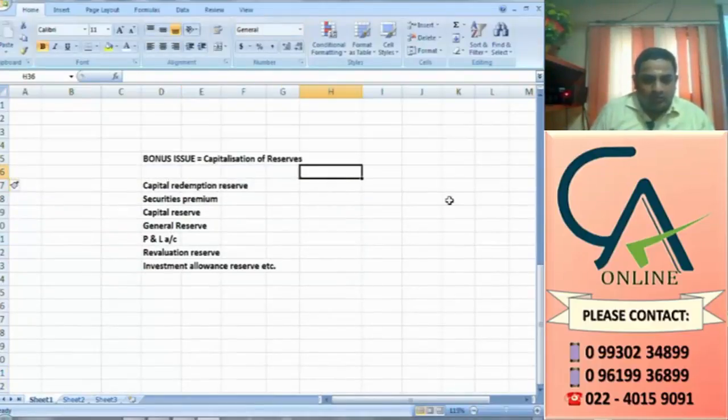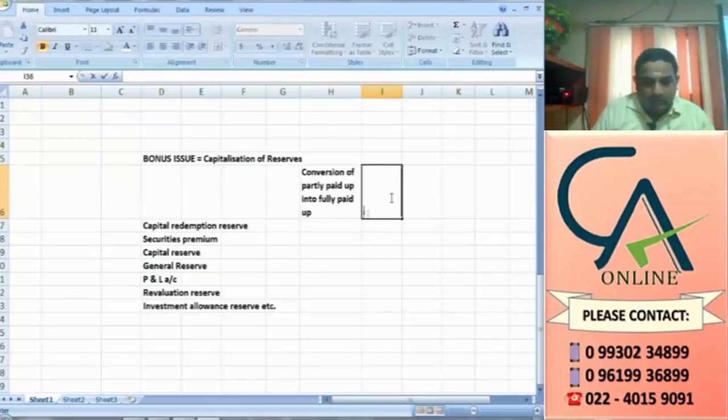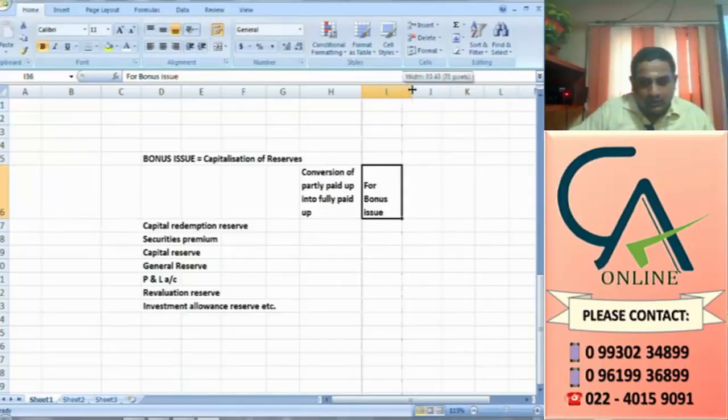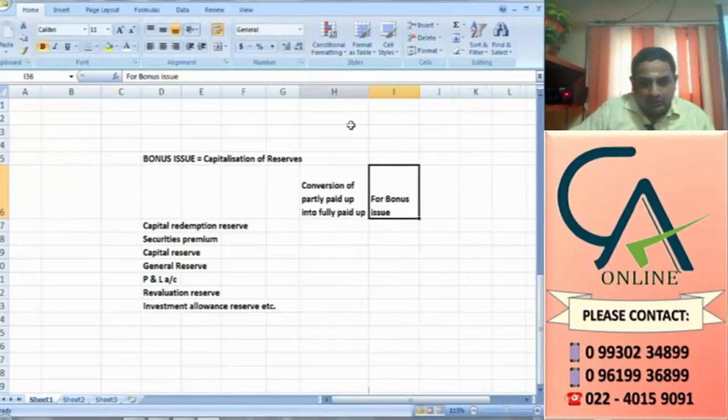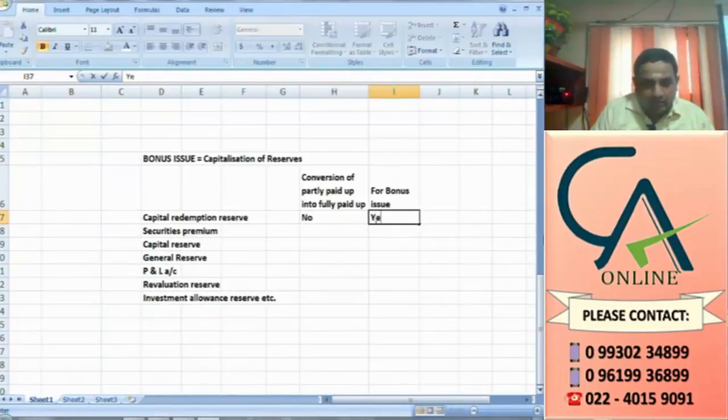Now, for conversion of partly paid up into fully paid up, can we use these reserves? And for bonus issue, can we use these reserves? That is the question. Capital redemption reserve, can we use it for converting partly paid up into fully paid up? No. But we can use it for bonus issue. In fact, it can be used only for bonus issue. It cannot be used for any other purpose.